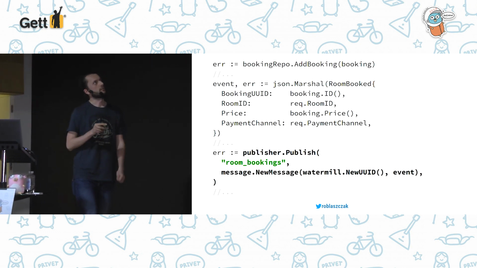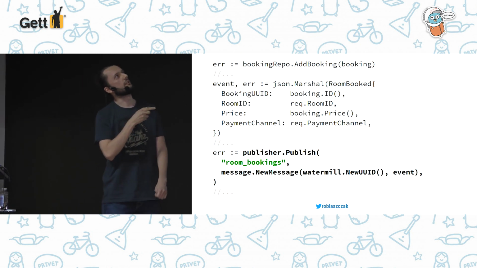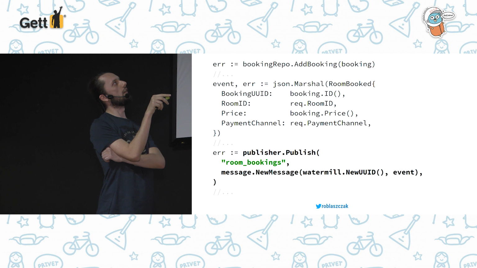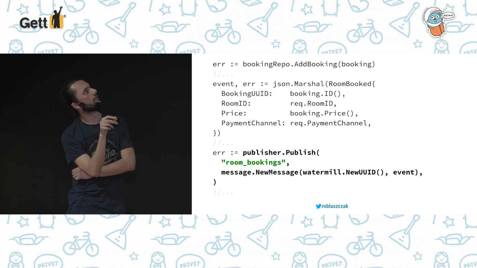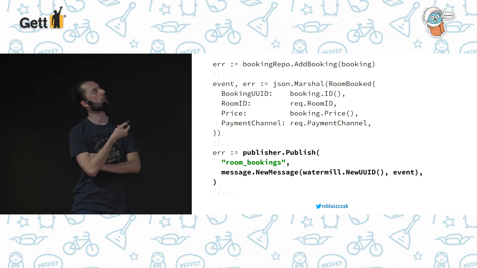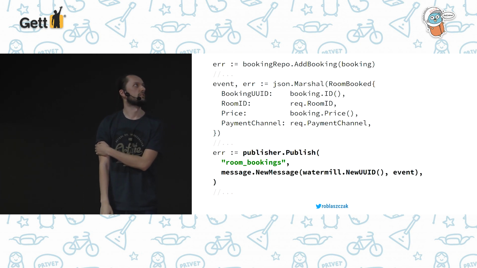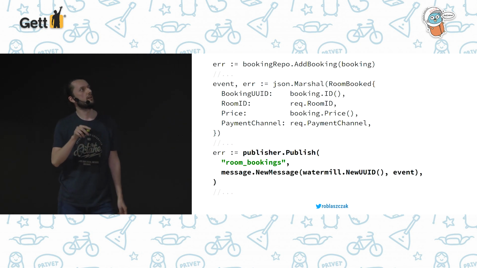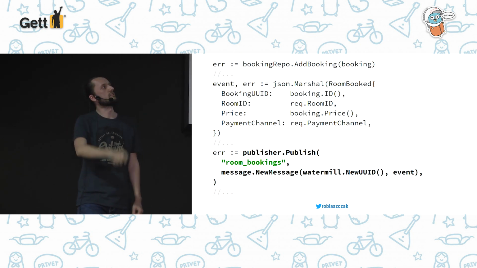And as you can see, it's this HTTP handler, which we used before. You can see here at the bottom that we are adding some bookings. But instead of initializing payment, we are creating some events. In this case, we have a room booked event, which is a pretty simple struct. It contains the booking UID, room ID, price, and payment channel. And we are publishing it using some publisher. So it's probably the most important change here, that we are just publishing an event, and that's all. The process can end here.